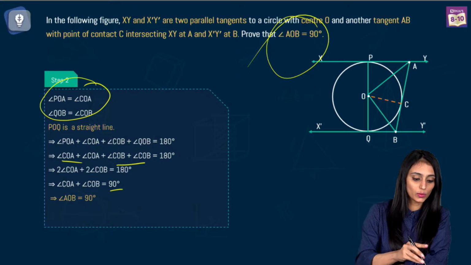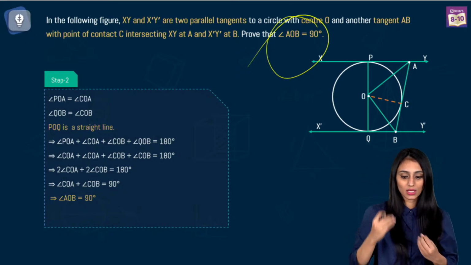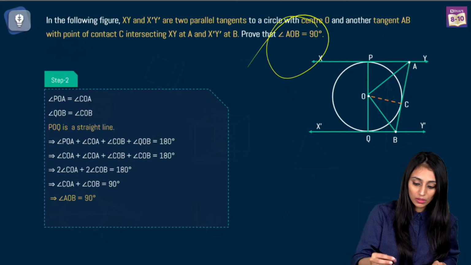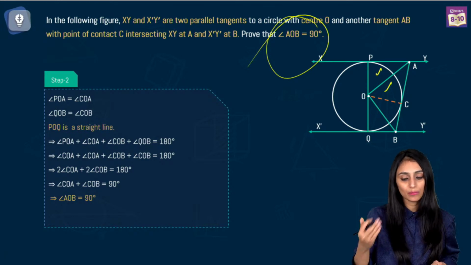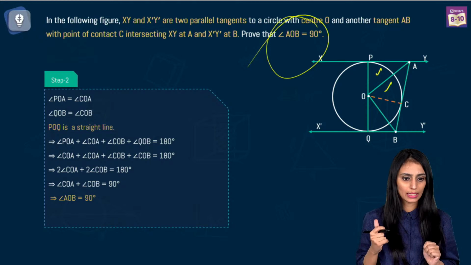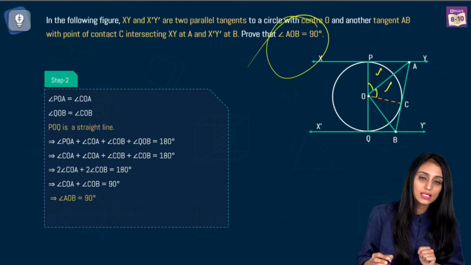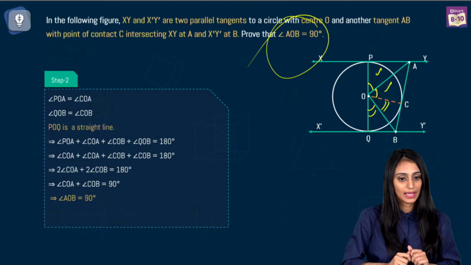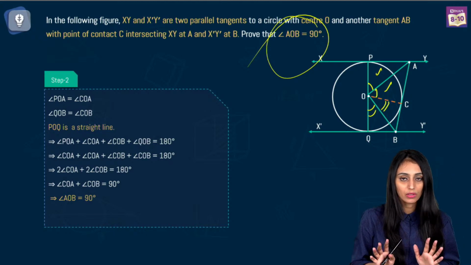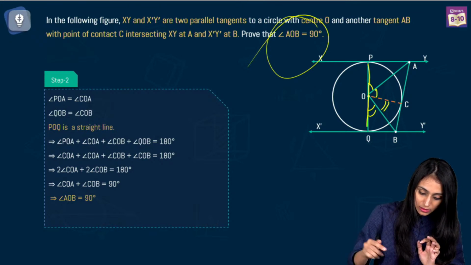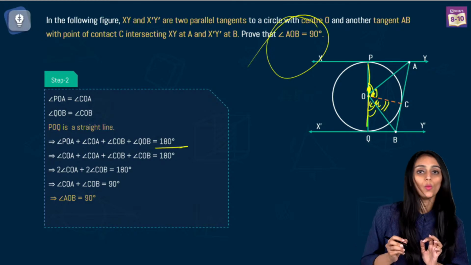Okay, see what we are doing here is, let me just give you a quick summary of this question. You need to prove that this is 90 degrees. So what I'm doing here is I'm taking these 2 triangles, I'm proving them congruent. Congruency you can prove using the SSS congruency rule, right? So we can say this angle is equal to this angle. Similarly, in other 2 triangles, I can prove them congruent by SSS congruency rule. They will be equal. Now, this is a straight line, so the sum of all these angles, this angle, this angle, this angle, this angle, will be equal to 180 degrees.